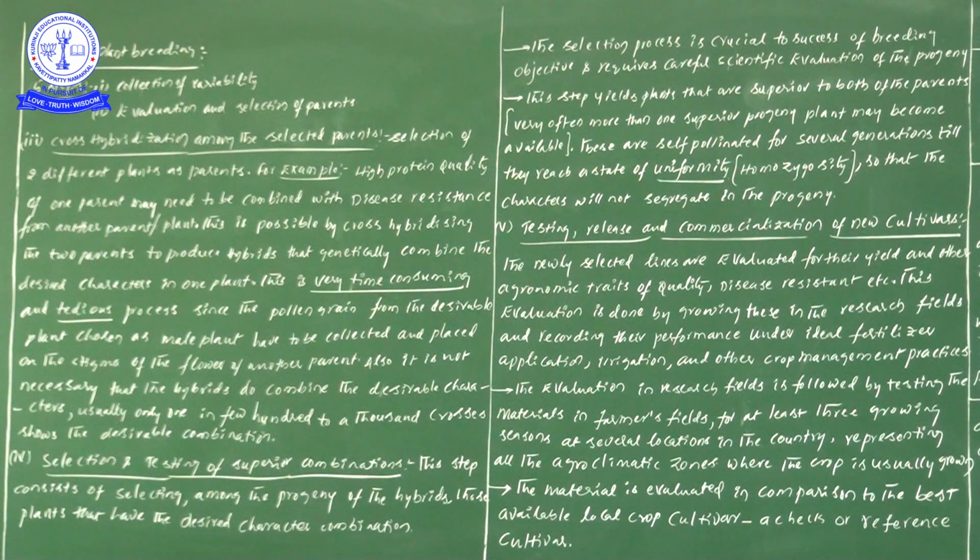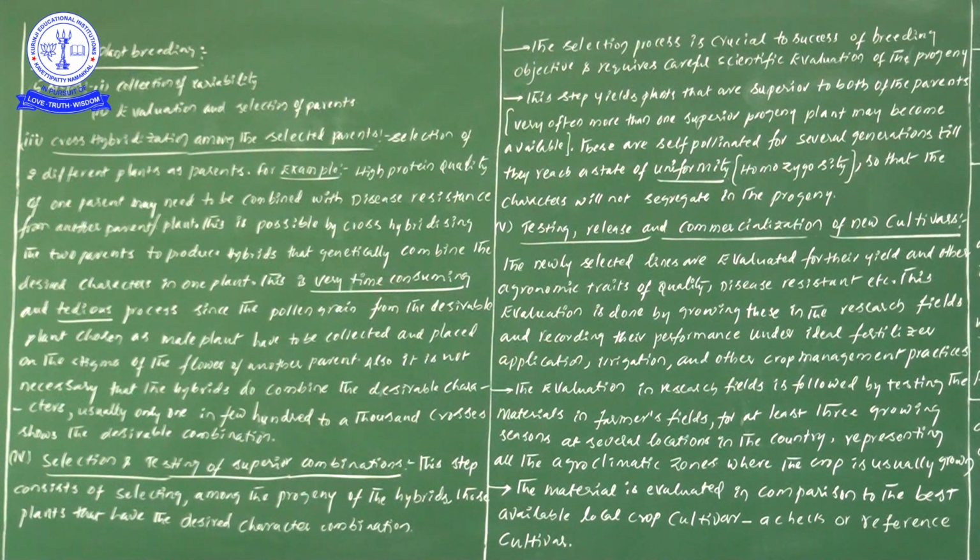If we do some other kind of selection and simply move forward like that, we cannot obtain good varieties of progeny. There definitely we have to follow scientific evaluation. Then only is there a chance of obtaining desirable character combinations.